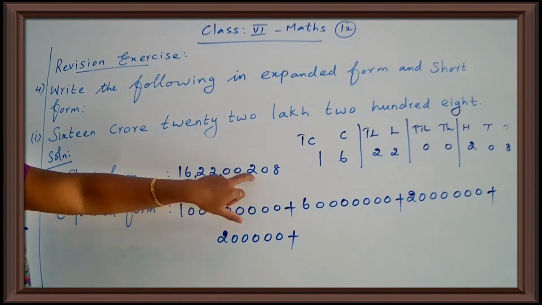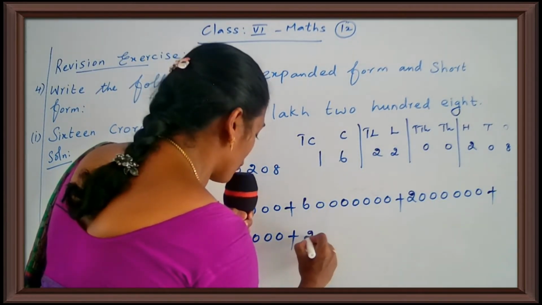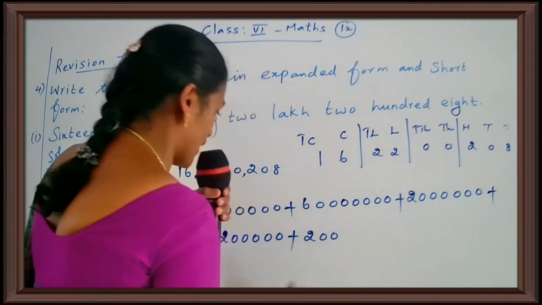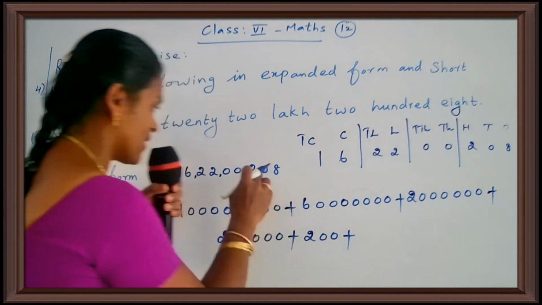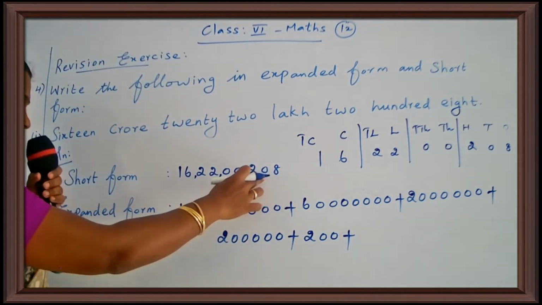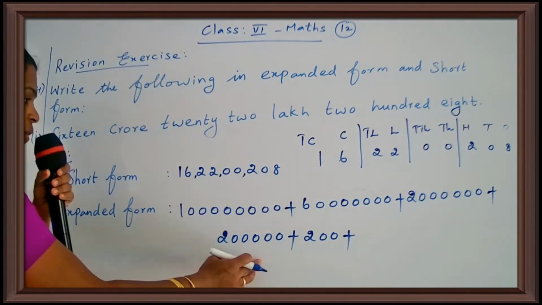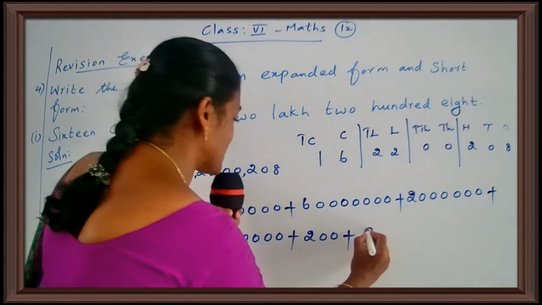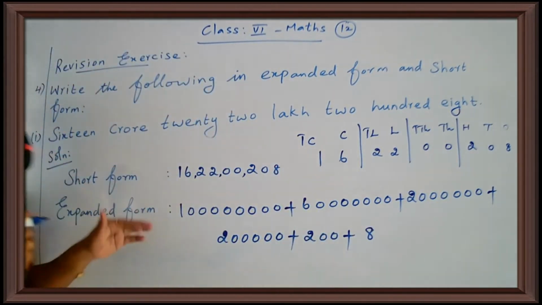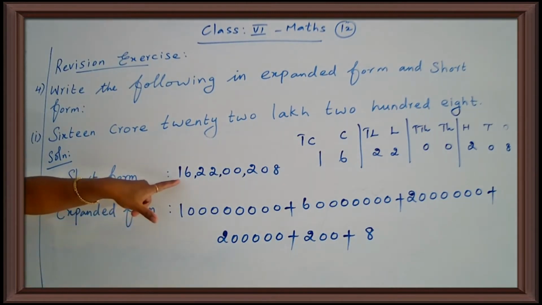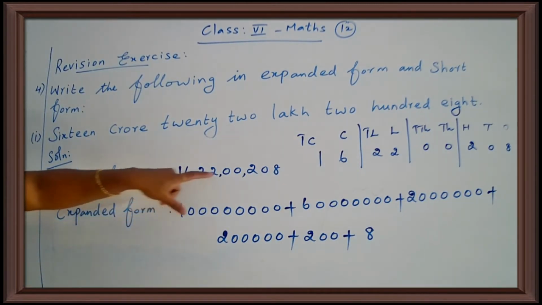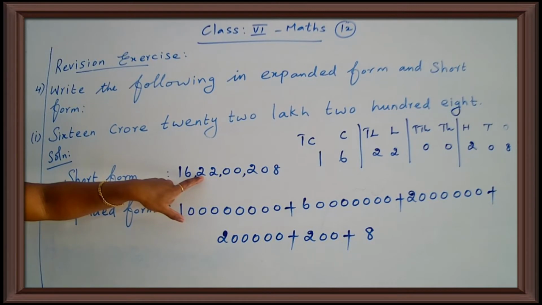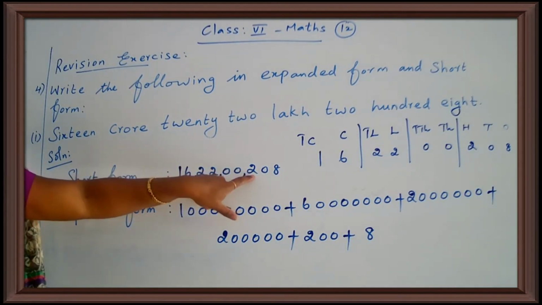2 is in hundreds place. So 2 into 100 is 200. The tens place is also 0, so it is not represented in the expanded form. Next comes 8 ones, so plus 8. So your expanded form is 10 crore plus 6 crore plus 2 10 lakh, that is 20 lakh, plus 2 lakh plus 200 plus 8.